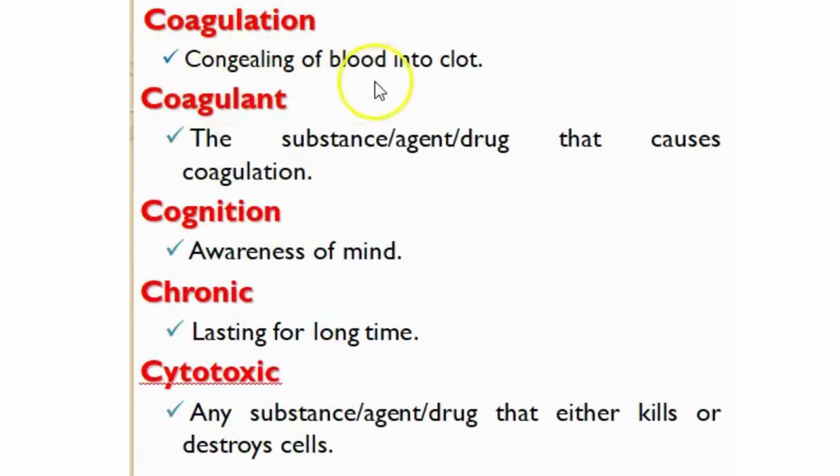Coagulation means congealing of blood into a clot. Congealing is a phenomenon in which a fluid changes into a solid. So here the fluid nature of the blood will be lost, and the blood will be converted into a fibrin thread called a clot. Okay. Next, coagulant: the substance or reagent or drug that causes coagulation. Coagulation means congealing of blood.